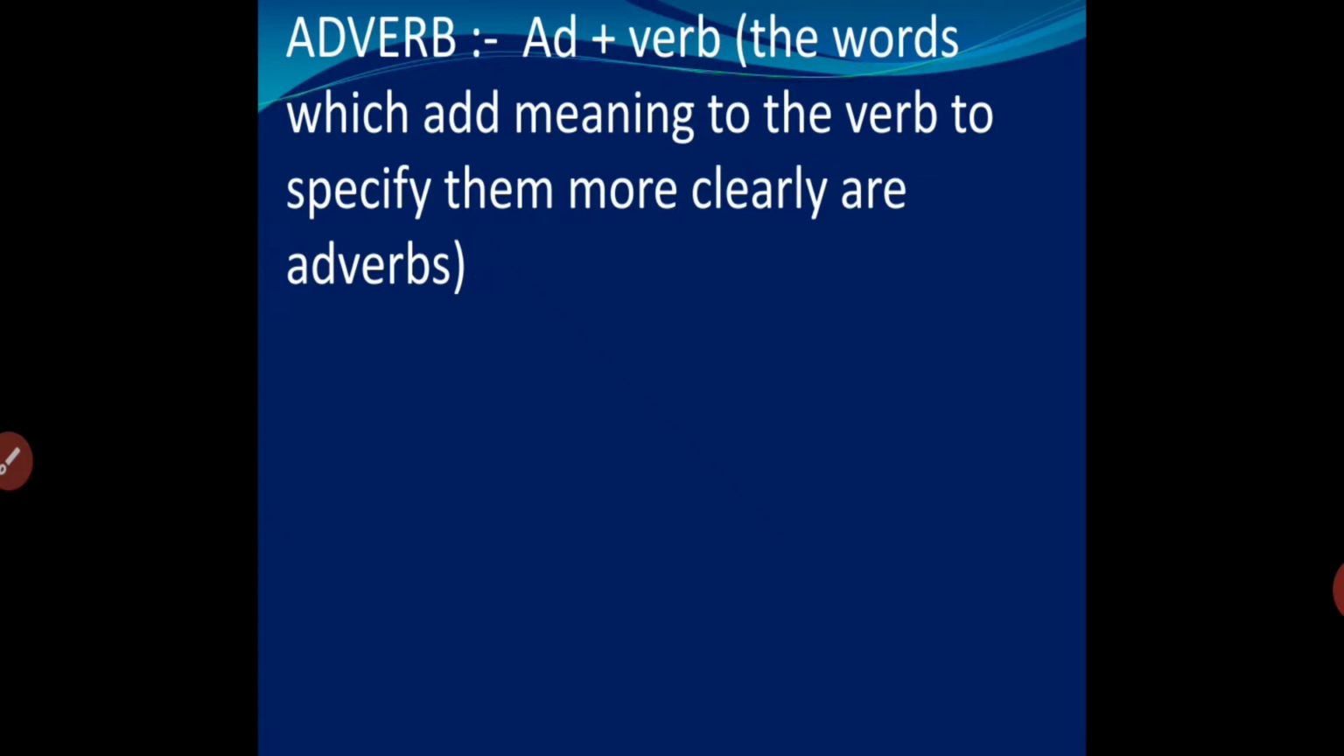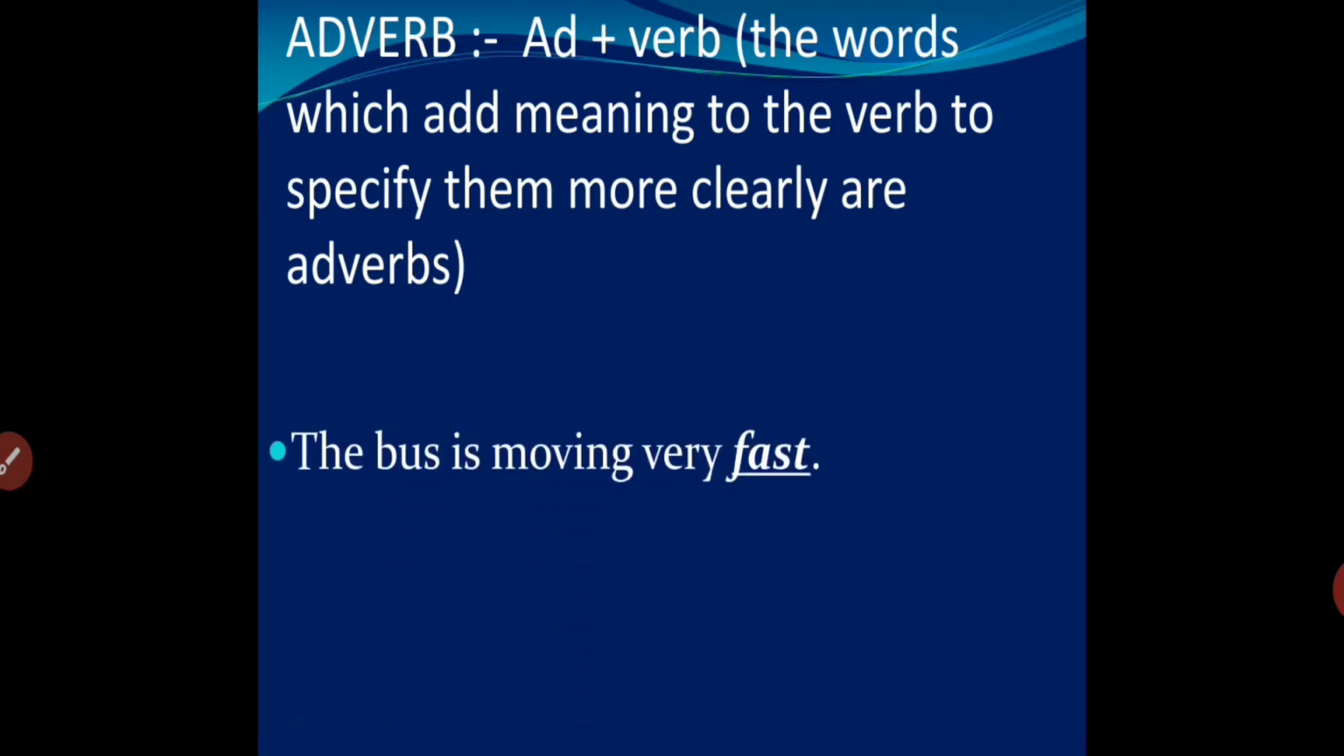For example, if I'm saying she sings, she sings means the girl sings. But do we know how she sings? Does she sing sweetly or does she sing bitterly? We don't know about it. So to specify all these questions, we use a few words. Those words are known as adverbs. For example, if I say she sings sweetly, then sweetly here is the adverb. Let's make it more clear with the help of examples.